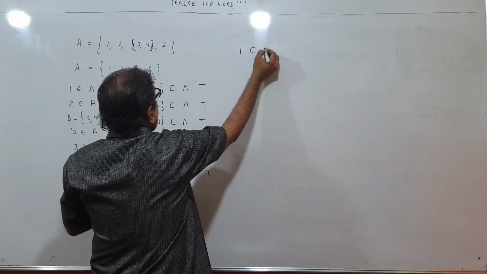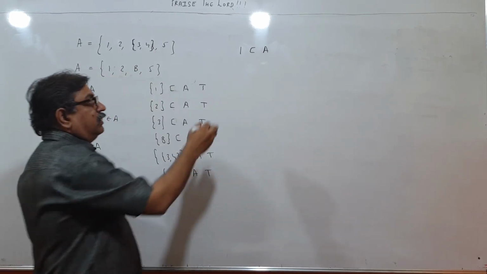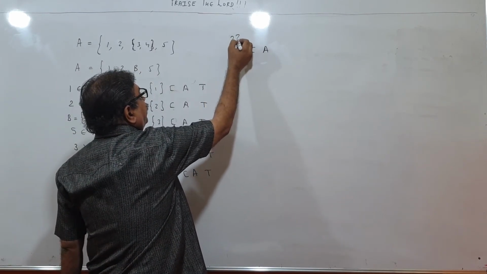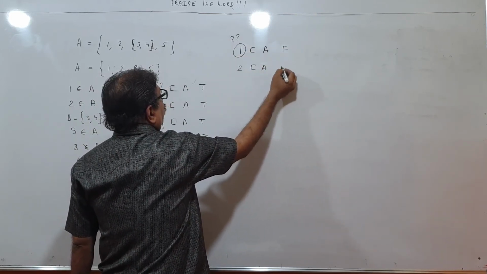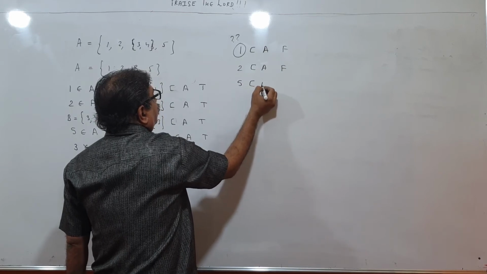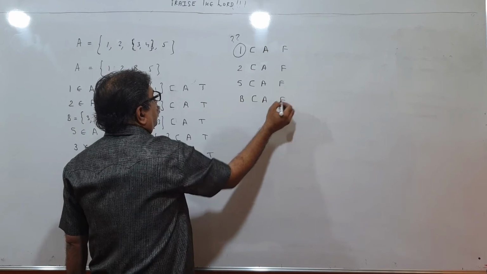Can I write 1 subset of A? Subset has to be a set. This is not a subset, this is an element. So this becomes false. 2 subset of A, false. 5 subset of A, false. B subset of A, false.